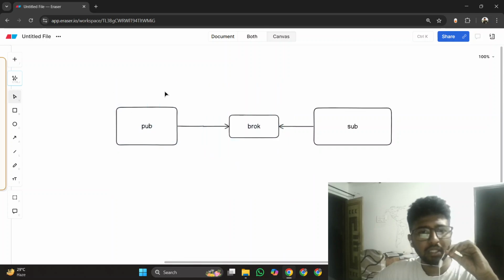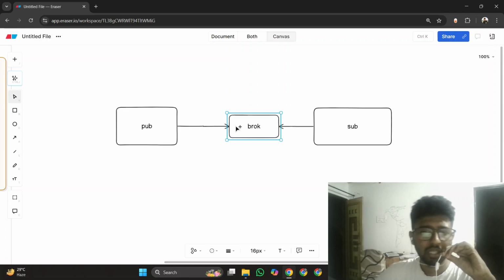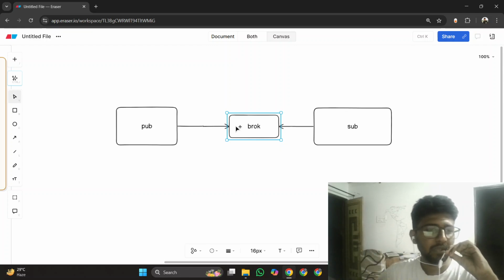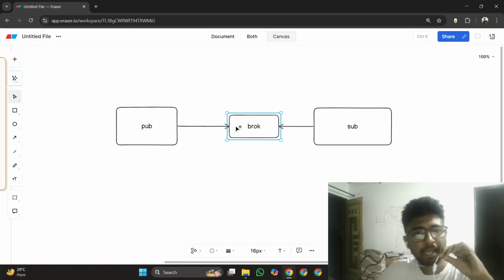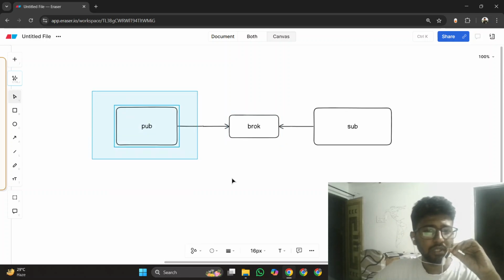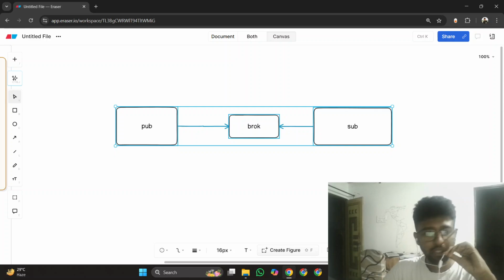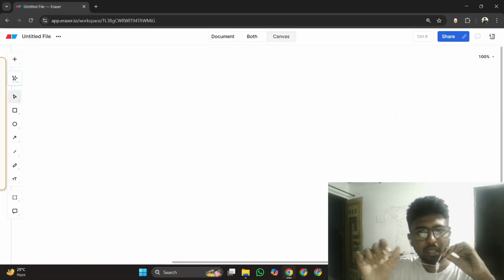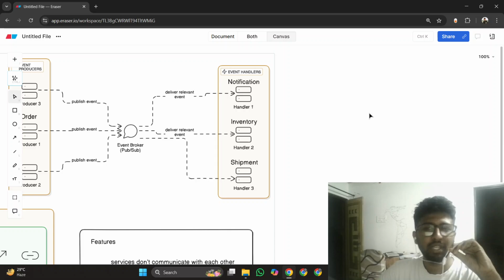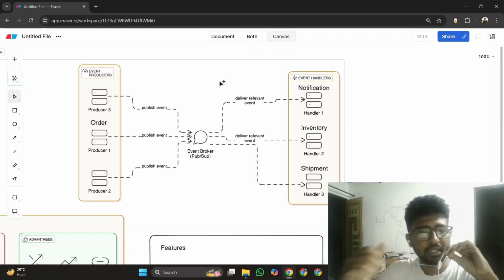Publisher publishes a message. The broker saves that message and transfers it to the desired or correct subscriber, and subscriber performs its task based on that event. This is a simple concept of pub sub model. We call this model a pub sub model. All right. So now let me discuss this model in detail. This was the basic, fundamental working of a pub sub model. I have explained it in very simple language. Now let us discuss it in detail.